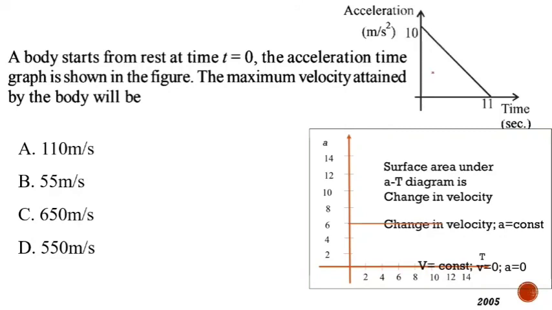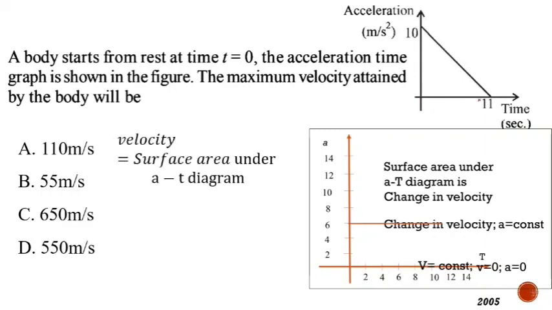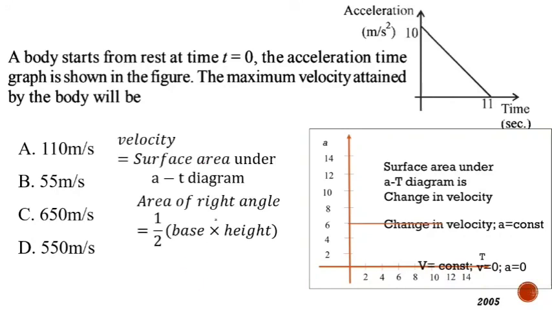So the surface area under the a-t diagram will be considered only for this triangular surface, in which the height of the triangle is 10 and the base of the triangle is 11. So velocity will be equal to the surface area under the a-t diagram, and the area is half of base into height, because this is a right angle triangle. Base is 11 seconds, whereas height is 10 meter per second square. Two values are indicated on the graph, so we will put these values in this equation. It will be equal to 11 tens are 110, and it becomes 110 divided by 2 equal to 55 meter per second. So the correct option is B.